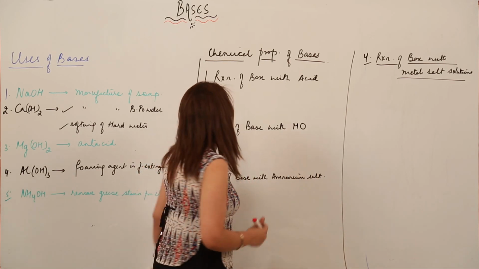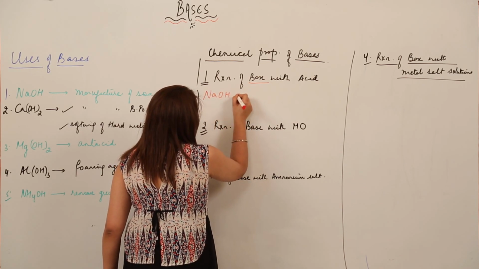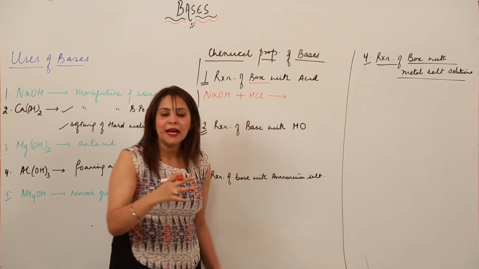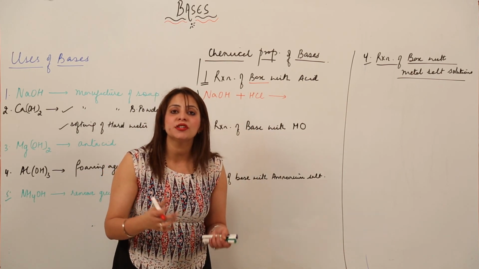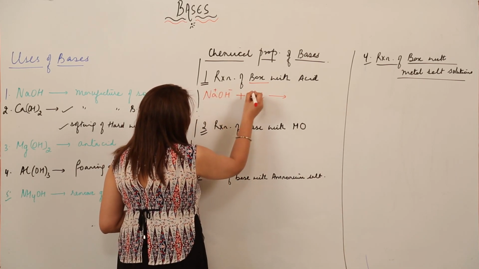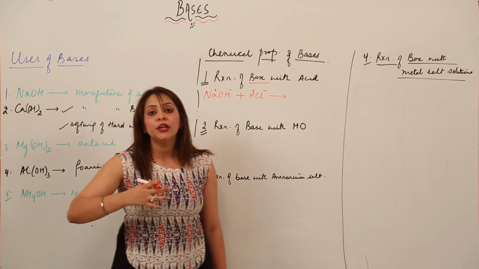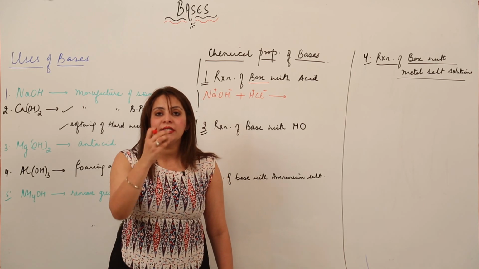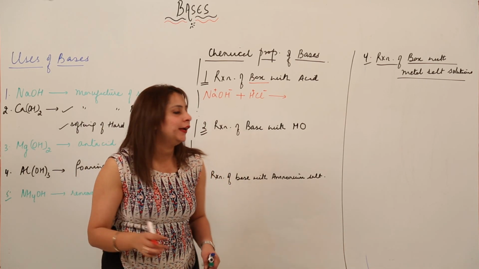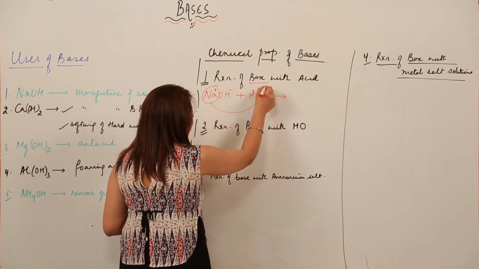So just look at the board. So we have a base. Suppose the base which I am selecting is NaOH, and the acid, suppose HCl. You can take any base and any acid, the reaction is just going to be the same, right? So that means I'll just write the valencies here. As I told you in the previous lecture, whenever you are doing chemical reactions, when you are not thorough with the valencies, just write the valencies at the top with the pencil, and after completing the reaction, just erase it off, right? So as you can see, this positive ion is just going to react with this negative ion.